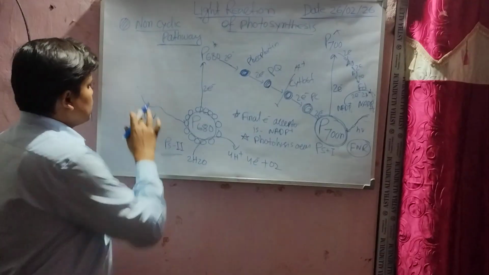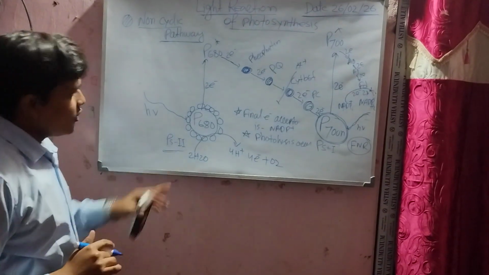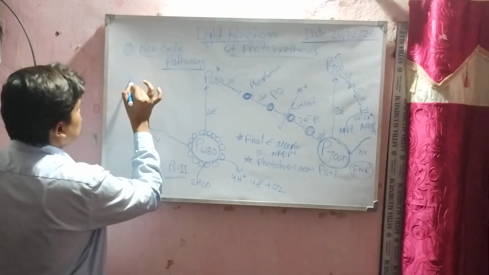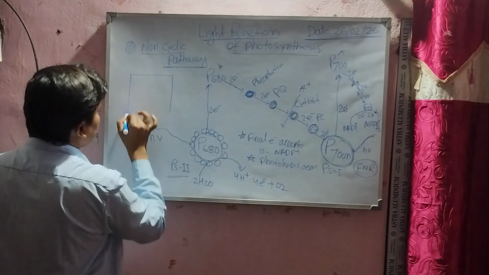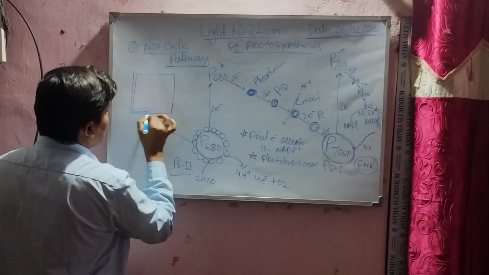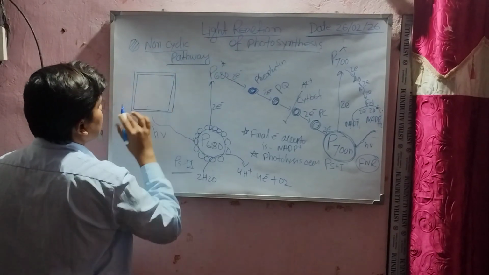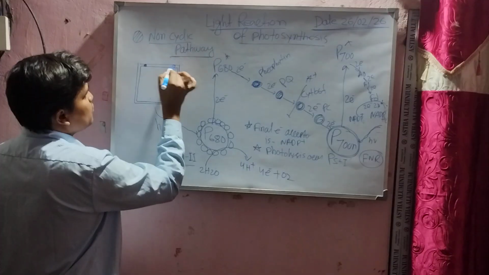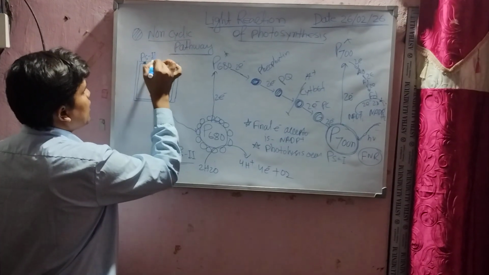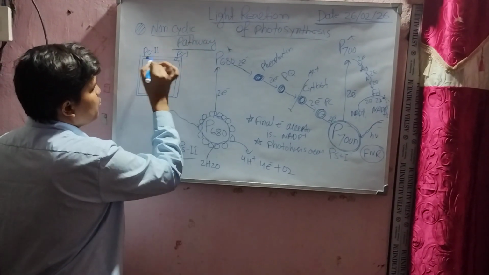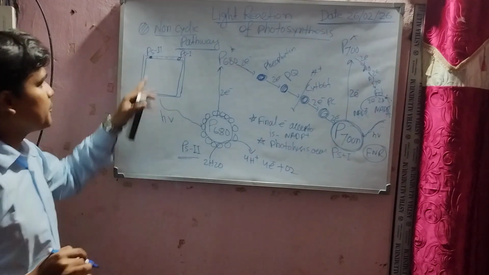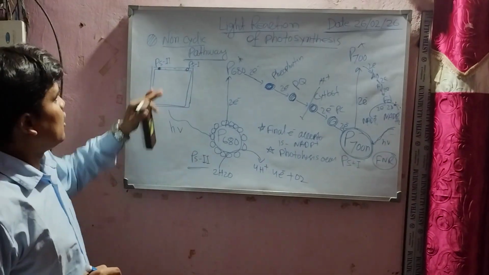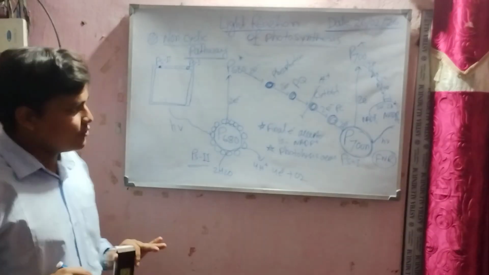Okay. So now go to the detailed discussion of how ATP is formed. If you see, this is the granum membrane. Here are the two photosystems, and in between PS2 and PS1 there are multiple electron carriers, and these electron carriers carry the electrons.